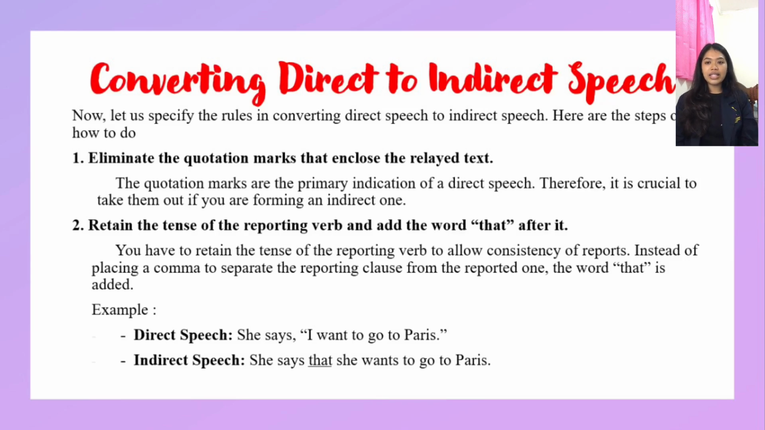Next, retain the tense of the reporting verb and add the word "that" after it. You have to retain the tense of the reporting verb to keep the report consistent. Instead of placing a comma to separate the reporting clause from the reported one, the word "that" is added. For the example, in direct speech: She said, "I want to go to Paris." In indirect speech, it can be: She said that she wants to go to Paris. So in indirect speech, don't forget to add the word "that."